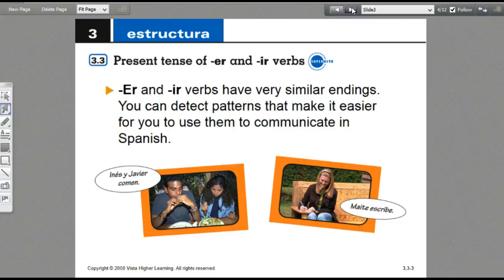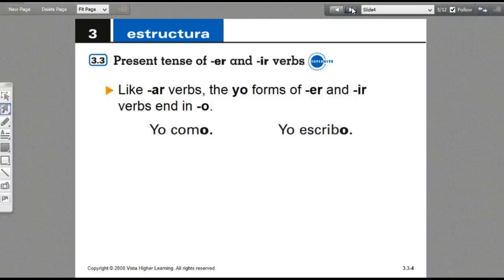ER and IR verbs have very similar endings. You can detect patterns that make it easier for you to use them to communicate in Spanish. So like AR verbs, the yo forms of ER and IR verbs end in O. So that's the same across the board. In all types of verbs, whether AR, ER, or IR verbs, the yo form is going to end with an O.